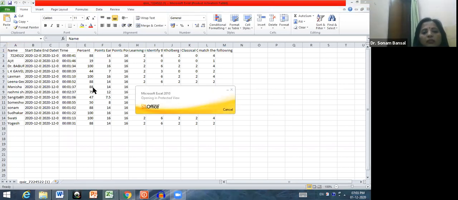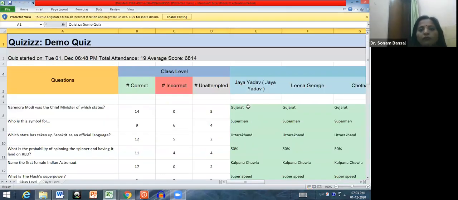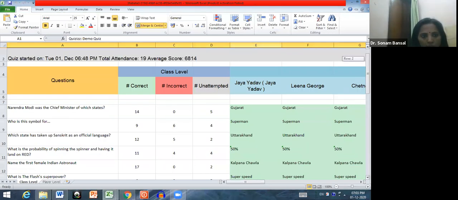So this is the result Excel sheet. If you want to enable editing, then you have to click here on enable editing. See, this is the correct answer, this is the incorrect, this is the unattempted, and these all are the student wise scores. Okay, so this is how you can just wait.